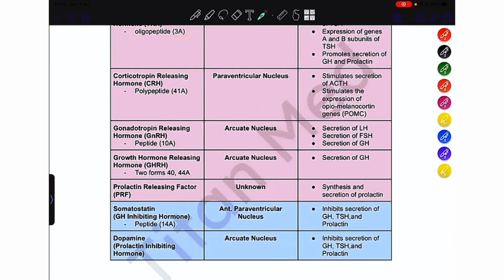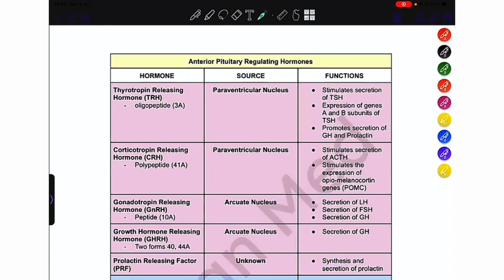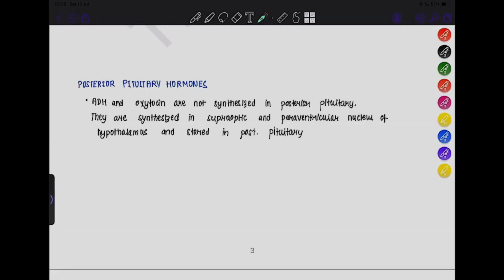Next is dopamine. Dopamine is the prolactin inhibiting hormone. It is derived from the arcuate nucleus. It has a similar function to somatostatin, only the source is different. Again, it inhibits the secretion of growth hormone, TSH, and prolactin. So that was all about the anterior pituitary regulating hormones.